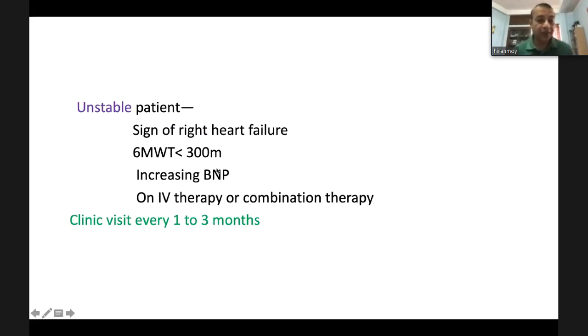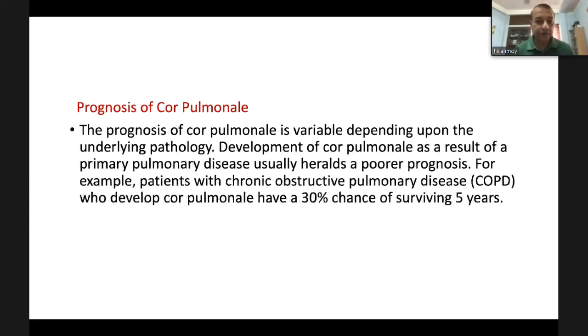Those patients who are unstable, that is, there is sign of right heart failure, 6-minute walk test less than 300 meter, increasing BNP level, or the patient is on frequent IV therapy or combination therapy, clinic visit should be every 1 to 3 months. The prognosis of cor pulmonale is variable depending upon the underlying pathology.